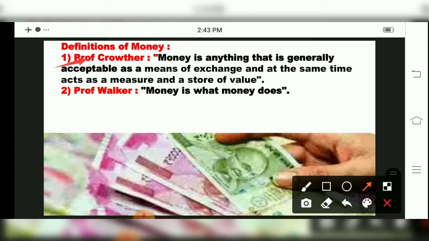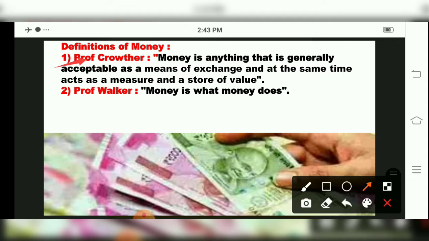Indian currency, for example, we are staying in our country, so our country's money will be accepted in our country only as a means of exchange. Whatever you go to purchase, even toothpaste, toothbrush, oil, for that you will require money, and then you will get that commodity. So it is generally acceptable as a means of exchange, and at the same time it acts as a measure and store of value.